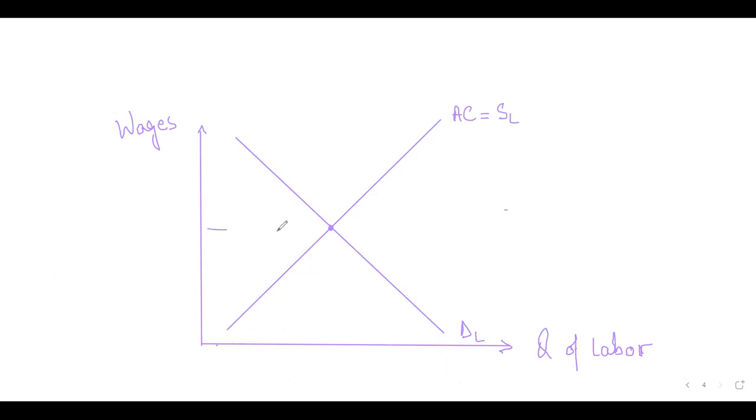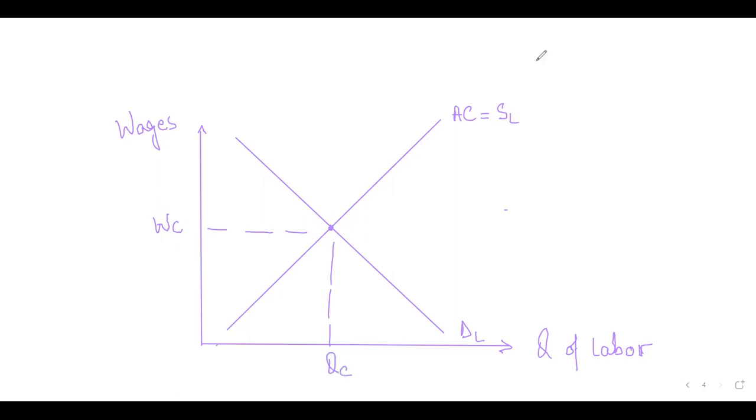At the equilibrium point, that shows you how much will be the wage and how much labor will be hired. So WC is the wage in the competitive market, and QC is the quantity that will be hired in the competitive market. Easy, are we good on this?